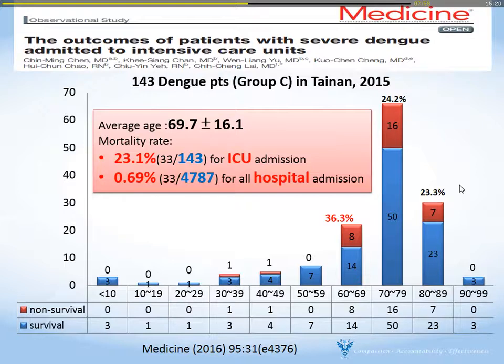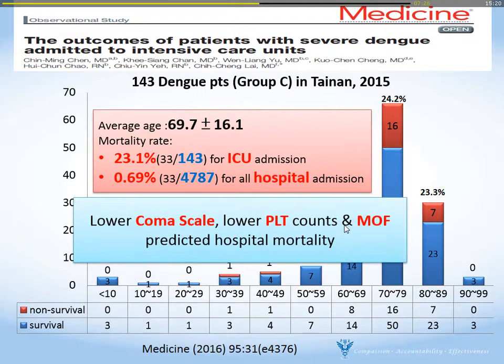Here is my own study, published in Medicine last year. We had an outbreak in 2015, and about 143 group C patients were admitted to my ICU. The average age is about 70 years old, and the mortality was as high as 23%, very high at the time. But for all hospital admissions, it was only 0.7%. We can see the age from 60 to 69 had a higher mortality for my patients. We can find some predictive factors, like a lower coma scale or lower platelet count, and multi-organ failure can predict the mortality rate.